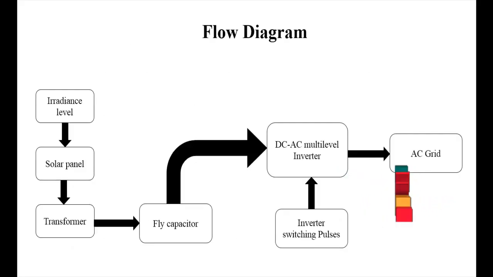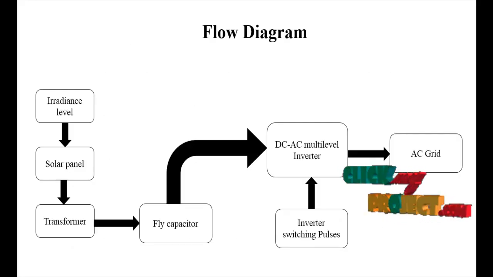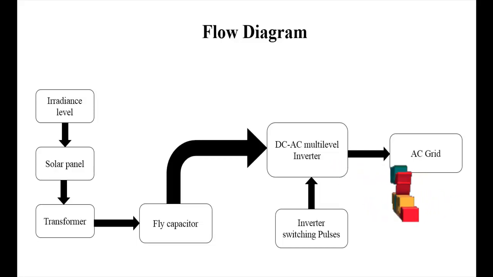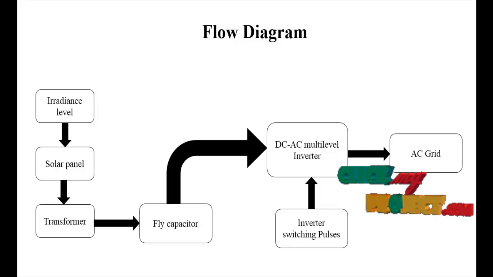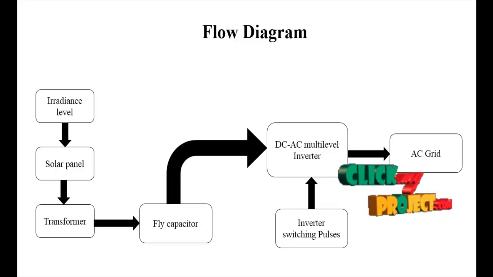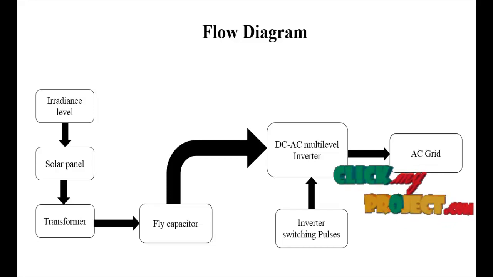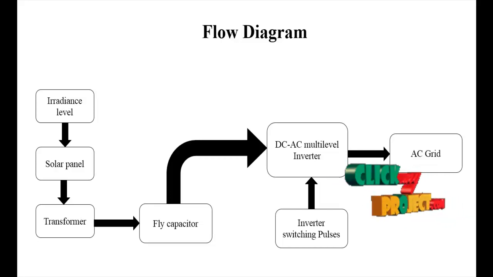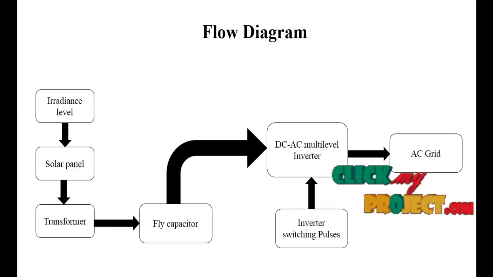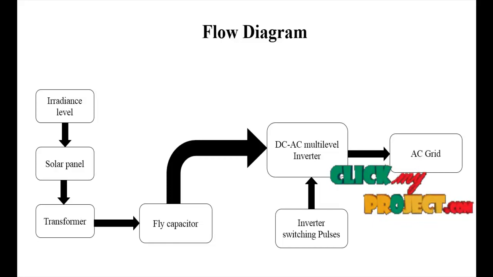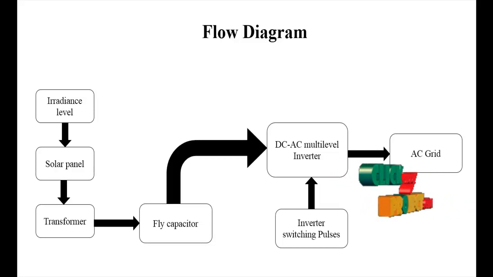Our project flow diagram explanation. First of all is the solar panel. The solar panel is one of the input sources, using irradiation and temperature as inputs. Irradiation values of 1000 or 1200 will be checked in step levels, and temperature of 25 degrees Celsius or 32 degrees Celsius will be set. The solar panel output, based on irradiation and temperature, is transferred to the flying capacitor.